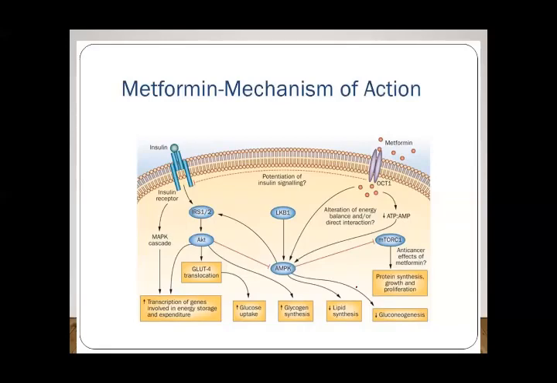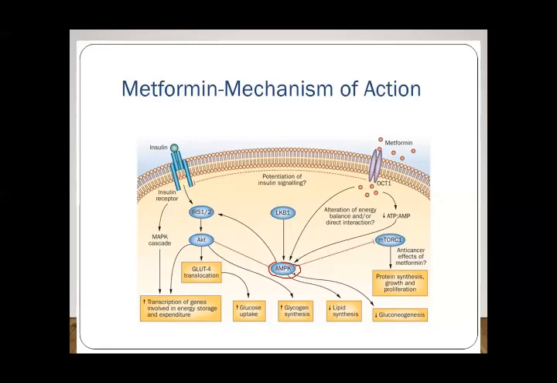Metformin का main mechanism क्या है? They inhibit the glucose production from the liver. ठीक है? By acting on this enzyme, AMP activated protein kinase.